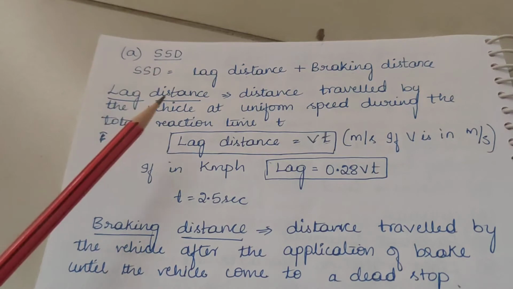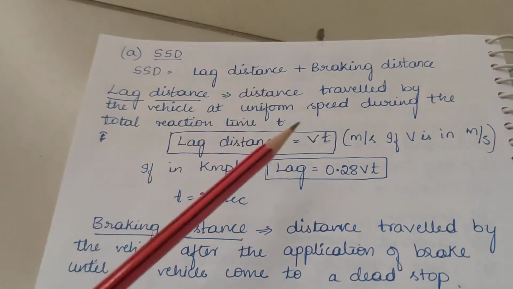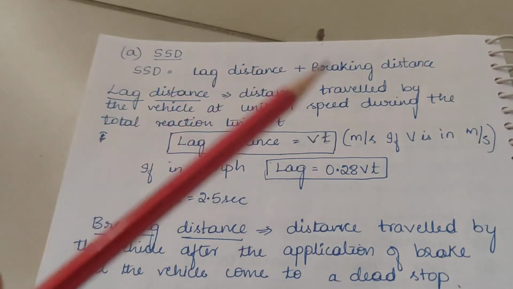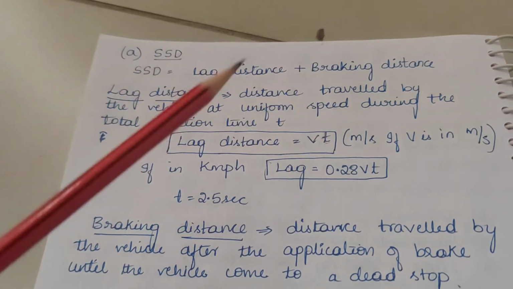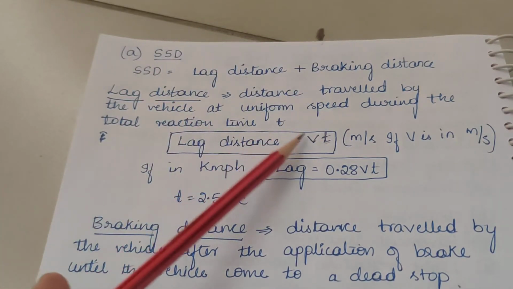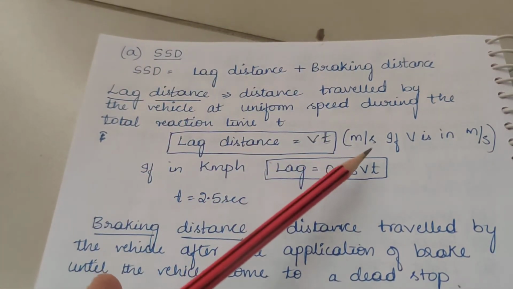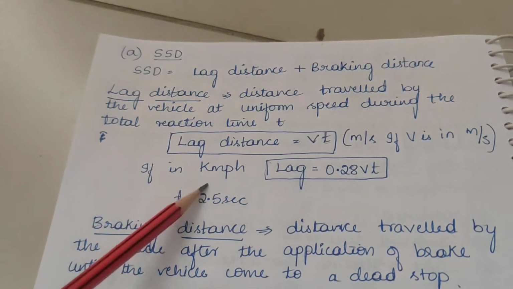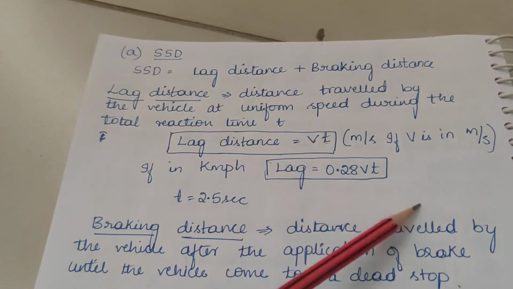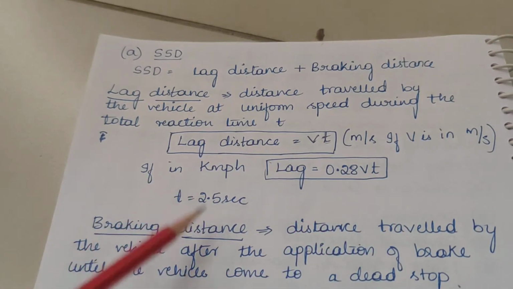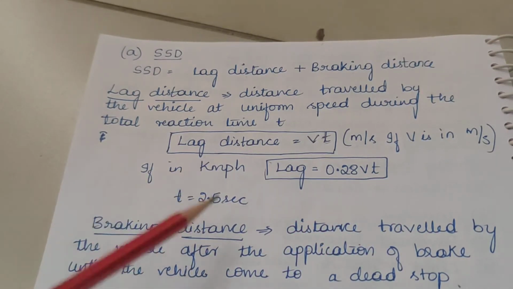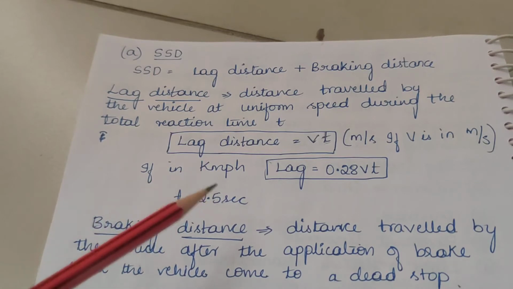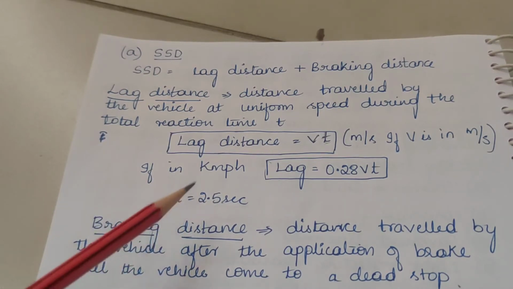So lag distance is nothing but the distance traveled by the vehicle at uniform speed during the total reaction time. So lag distance is given by V into T. If V is in meter per second, it is V into T. If it is in kilometer per hour, it is 0.28 VT. T, the total reaction time of the driver, is taken as 2.5 seconds as per IRC recommendation.